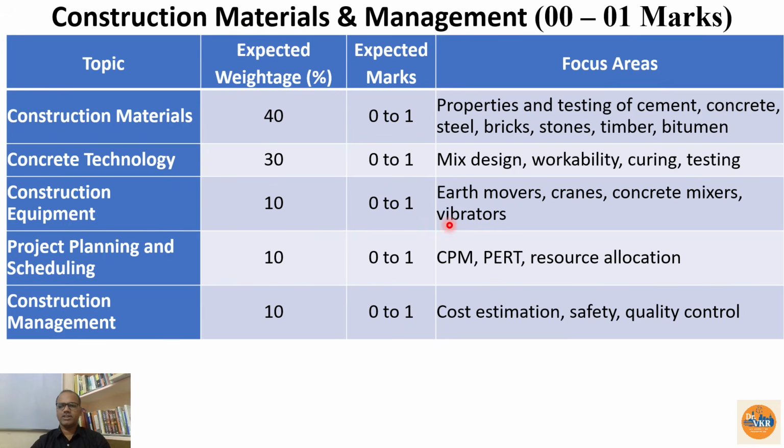And construction equipment, what are the various equipments we are having, like earth movers, cranes, concrete mixers, vibrators, everything we need to go through. And you can expect one question from the CPM and PERT, especially the numerical if they want to test from this subject. Then it is project planning and scheduling, especially the CPM, critical path method, and program evaluation and review technique, PERT. Then construction management, cost estimation, safety, quality control, we may expect 1 mark, or if not, otherwise it is 0 only.